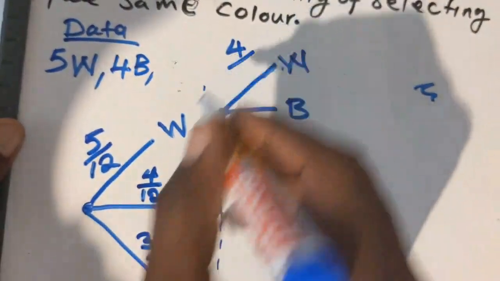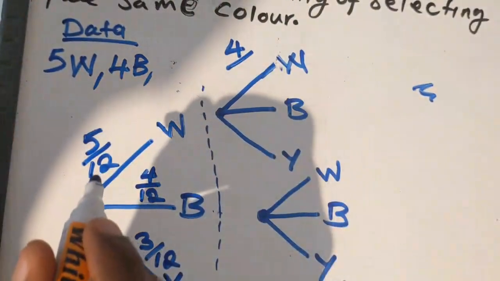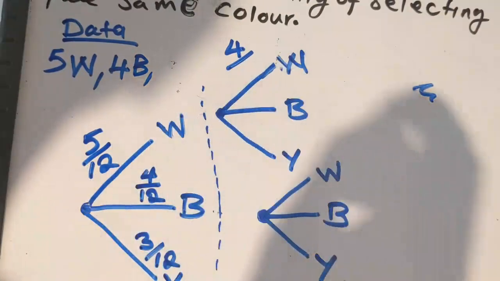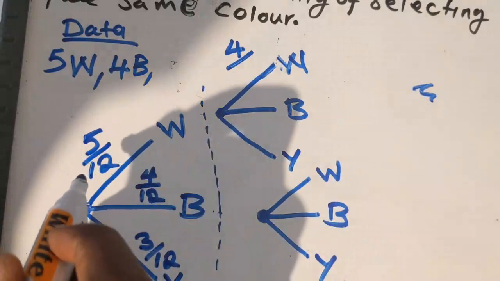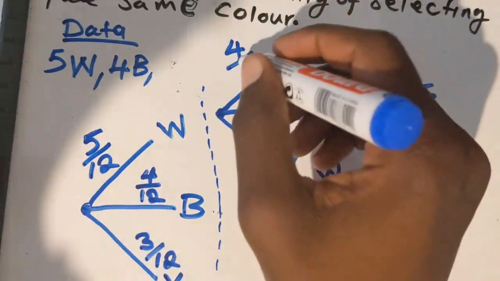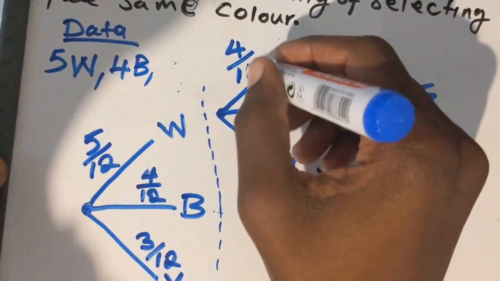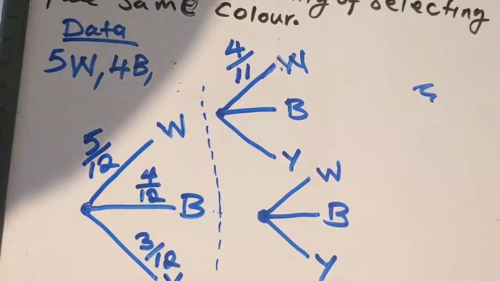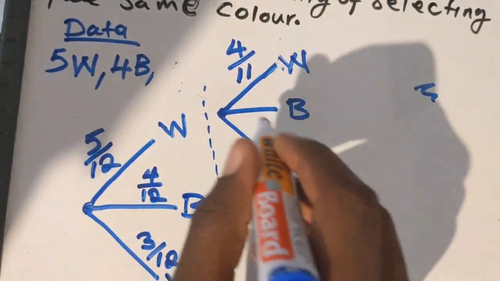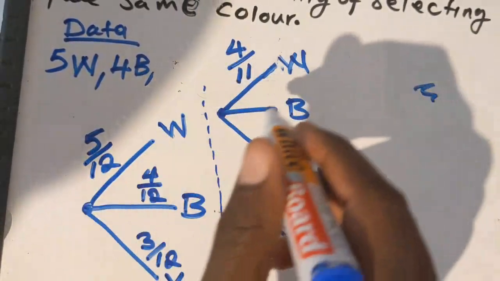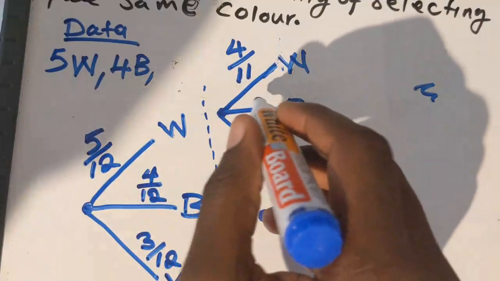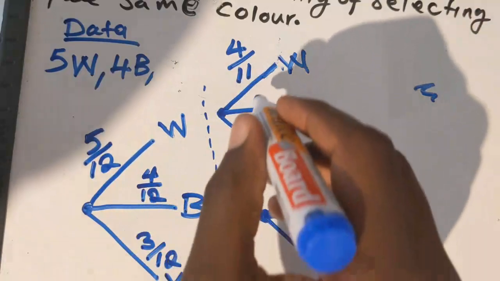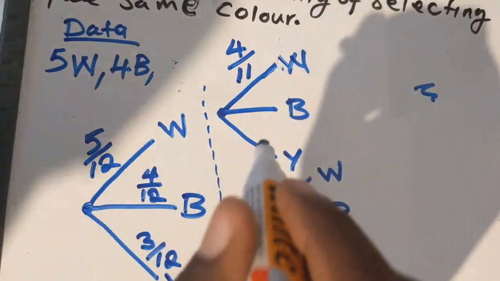Okay, so 4. Now, don't forget that the total is going to be affected as well. Since you've picked 1 from that box and there are 12, meaning that there are going to be 11 remaining, right? 11 left in that box. So this is a tree of a white chalk, meaning that you haven't picked the blue, you haven't picked yellow, all right? So blue won't be affected and yellow won't be affected.